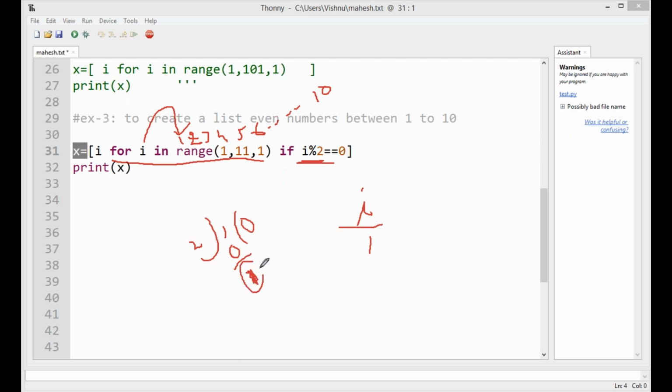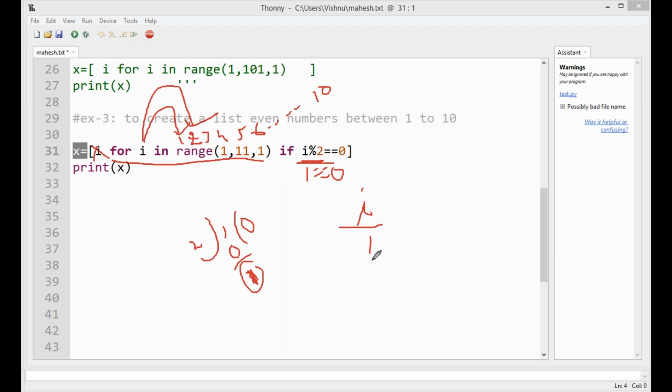Sorry, the remainder value is 1. Here 1 equal to 0. This condition returns false. That's why this statement is not executed. Clear? This statement is not executed. Again, the next time the i value equals 2. The second time the i value equals 2.